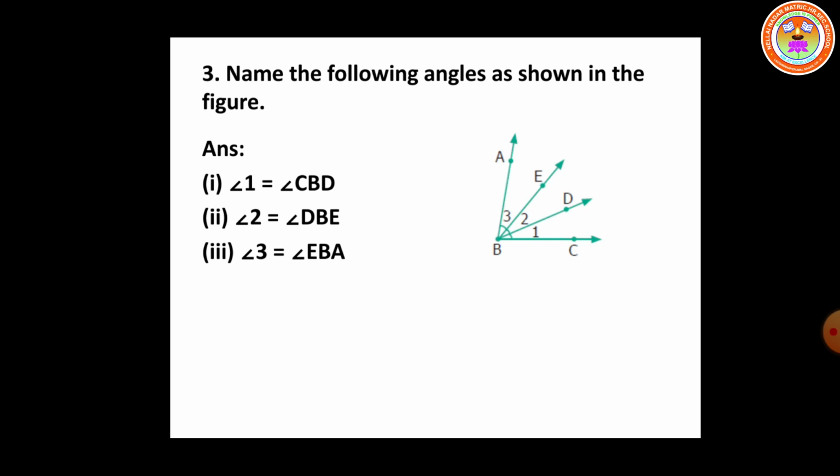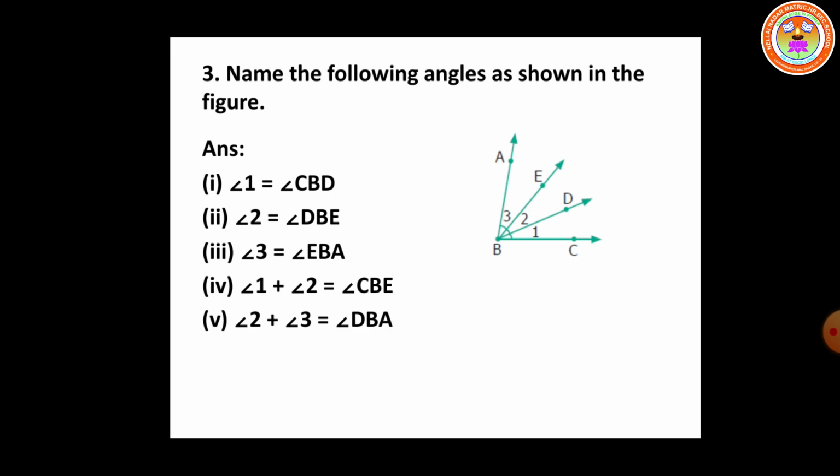So when you start from the letter E, what is the name of the angle 3? Angle EBA. Next one, angle 1 and 2 together. In between the two rays are BC and the ray BE. So when you start from the letter C, angle 1 plus angle 2 gives the name angle CBE.